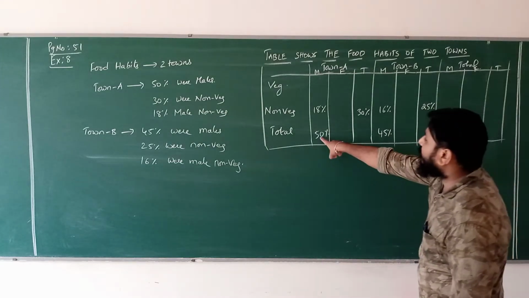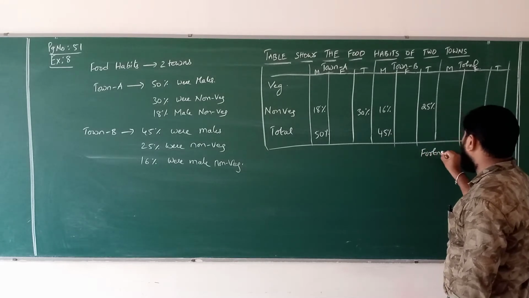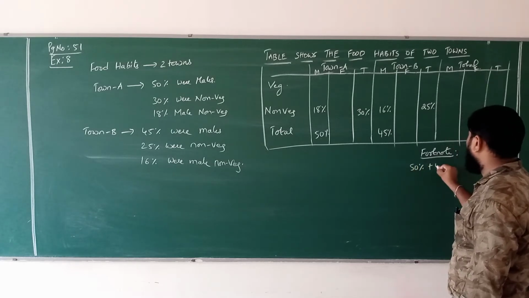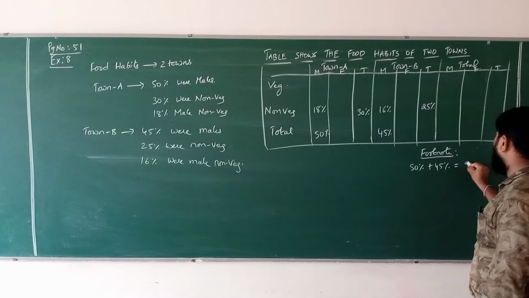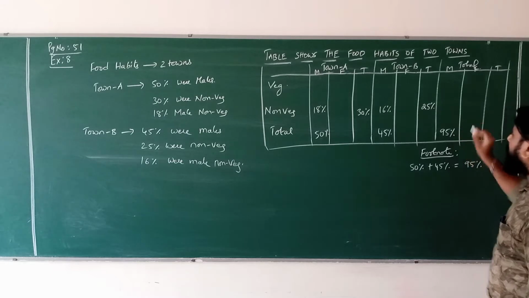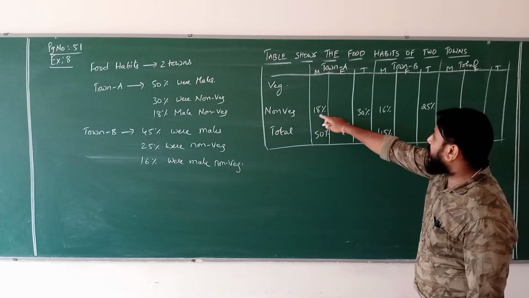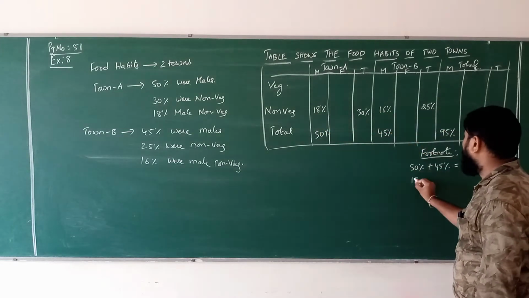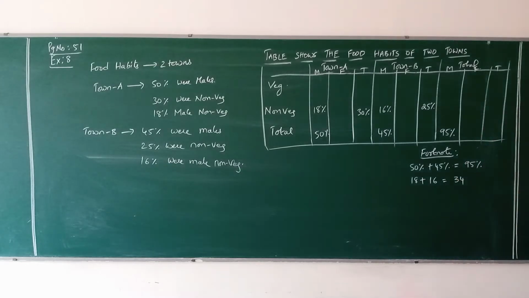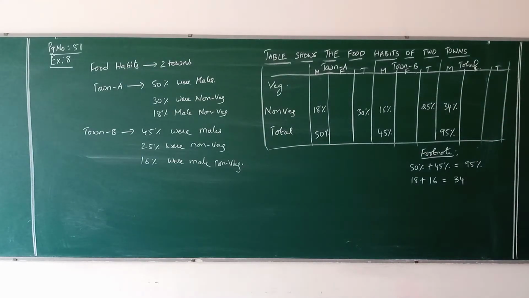Male of town A is 50, male of town B is 45. So under total, 50% plus 45%, you will be getting 95% here. Next, town A male non-vegetarian 18, town B 16. So 18 plus 16, how much? 34%.